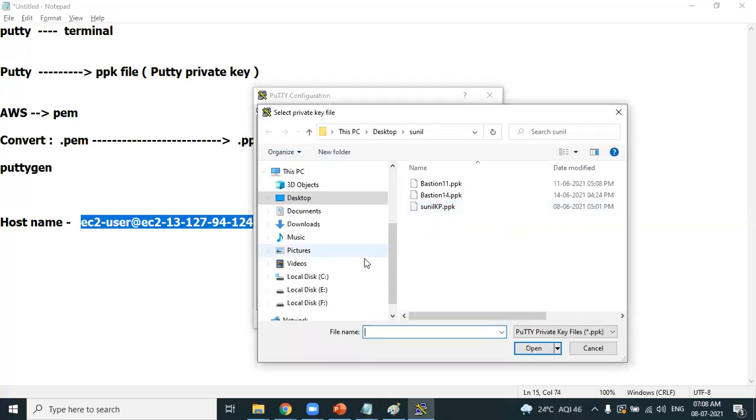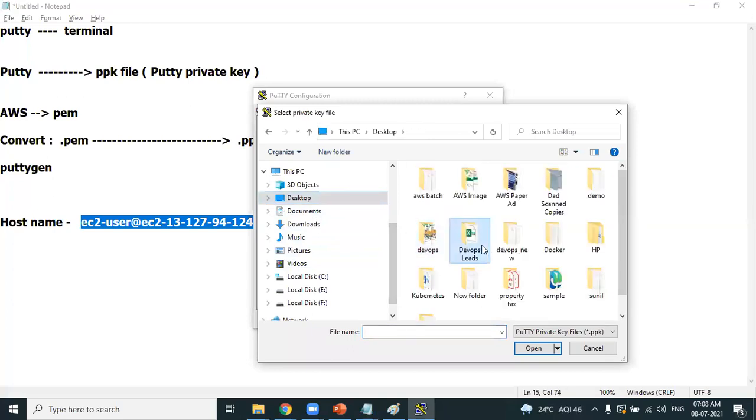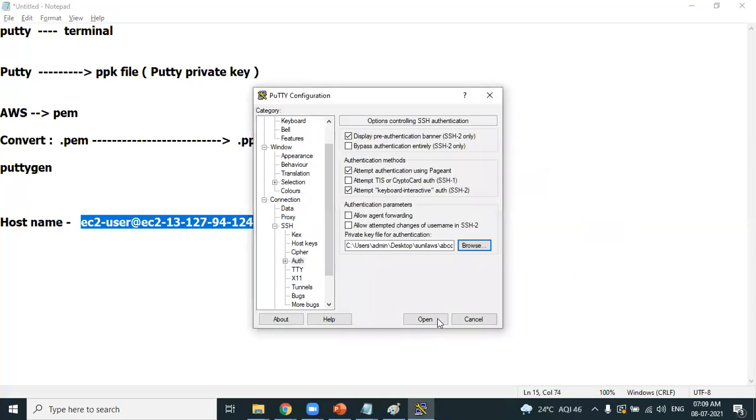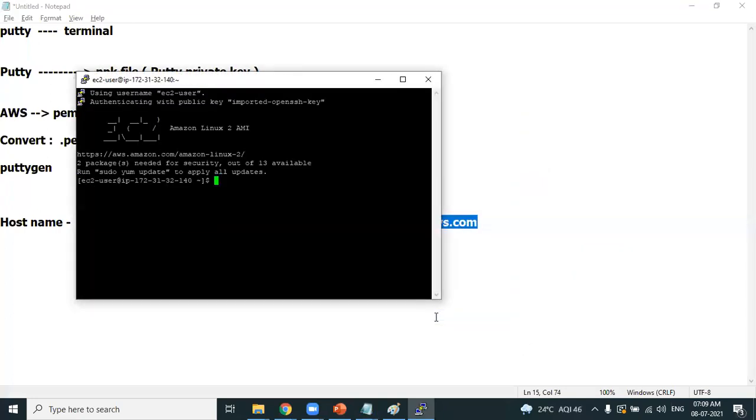Maybe the way we have generated the PPK file could be different. Yes, you are connected. I just followed. I'll show you.